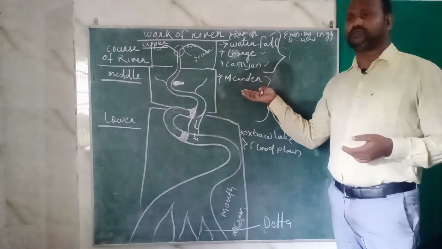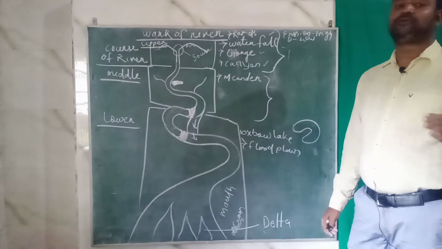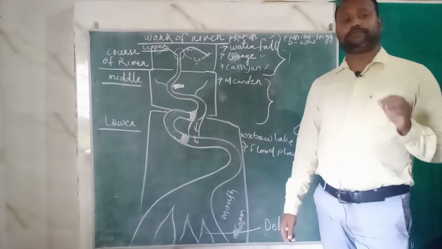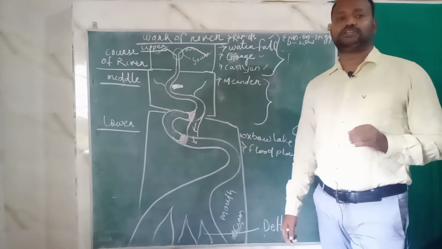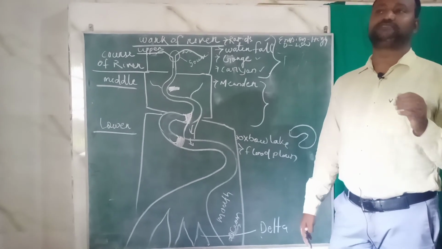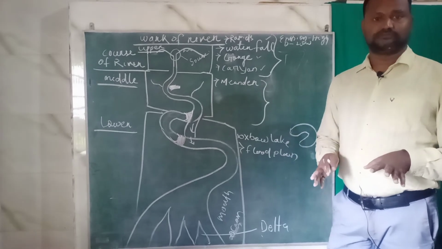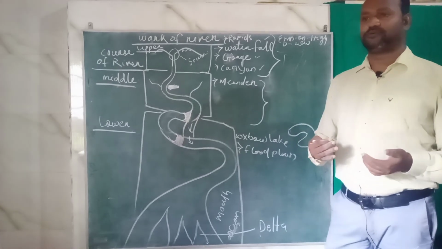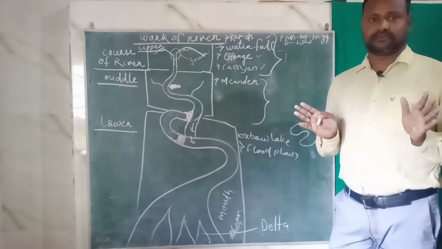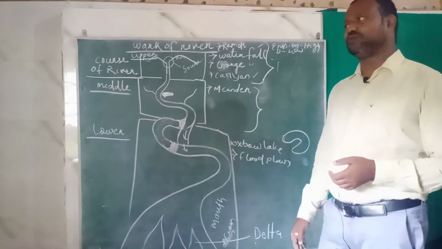Flood plains occur in both the middle course and the lower course. Now let's discuss deltas. A delta is a depositional feature, mostly formed due to the deposition of the river. At the lower course of the river, when the river speed is very low, the river starts depositing all the sediments within the river. Due to the slow current of the water, the sediments are deposited forming triangular shapes. These are called deltas. Mostly they are formed near the mouth of the river.